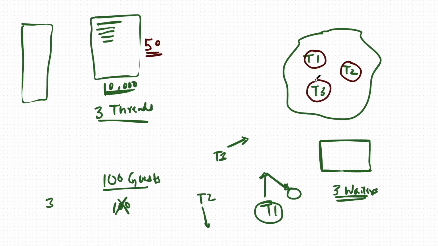Alright, so what is the advantage of a thread pool? You don't need to create a new thread every time you have a task. So if thread T1 and thread T3 are busy and thread T2 is free, you can use thread T2 for a new task. It can be reused. It's basically reusability. Alright, this is what a thread pool means. And what is the need of a thread pool? You don't need to create threads, because creating a thread is very expensive in terms of memory; you need lots of memory to create a new thread.